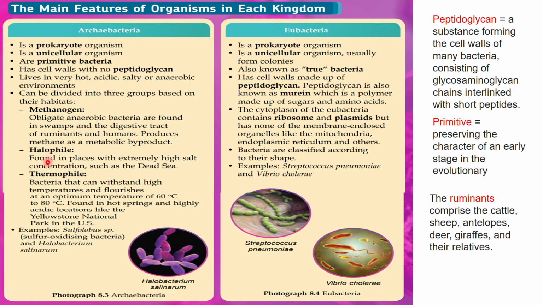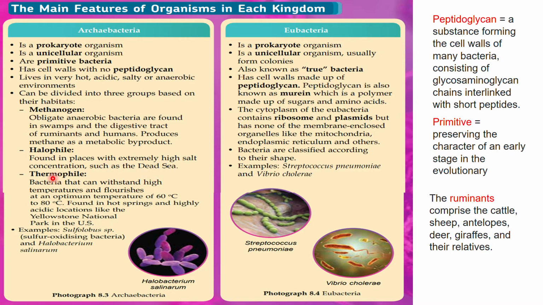The second category of Archaebacteria is halophile. Halophile ini can be found in places with extremely high salt concentration, contohnya the Dead Sea. Dead Sea has got high concentration of salt. Sangat masin.